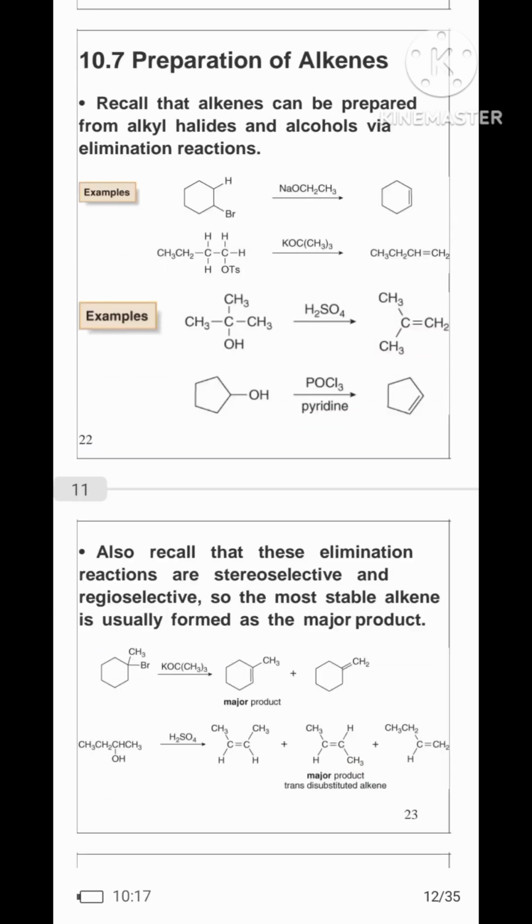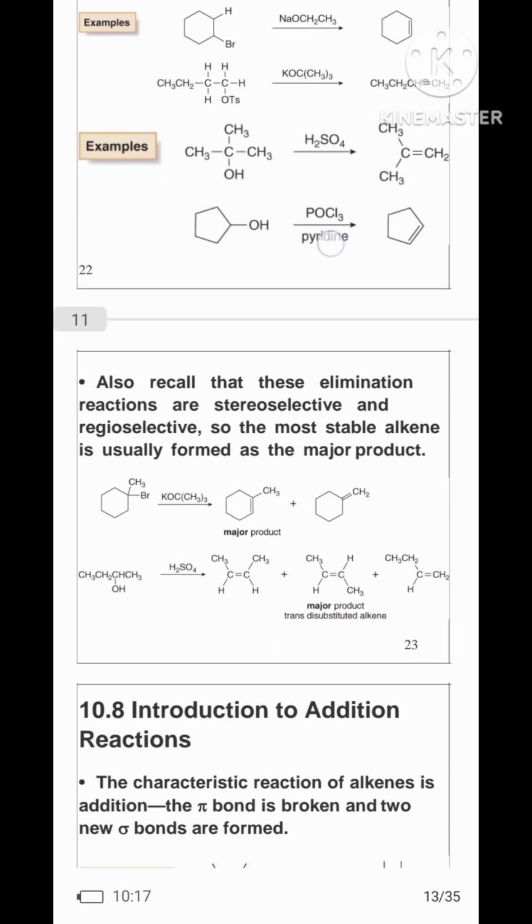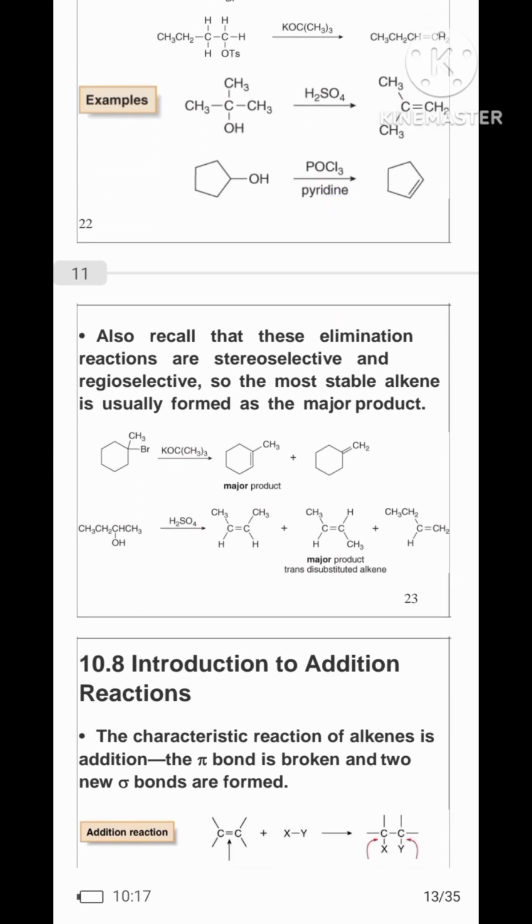Now we move to the preparation of alkenes. Recall that alkenes can be prepared from alkyl halides and alcohols via elimination reactions. Now we see the example of a 3° alkyl halide with one carbon atom and one hydroxy group in the presence of H2SO4 forming alkenes. Also recall that these elimination reactions are stereoselective and regioselective, so that the most stable alkene is usually formed as the major product.